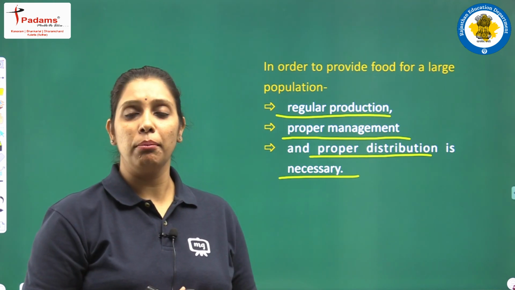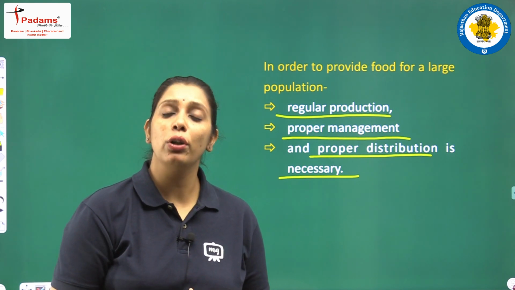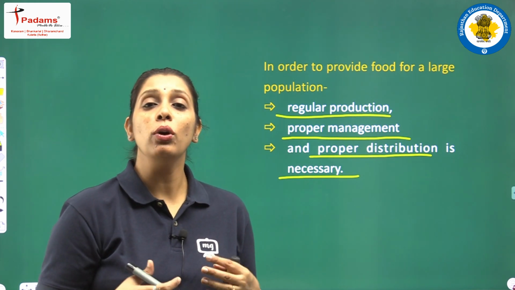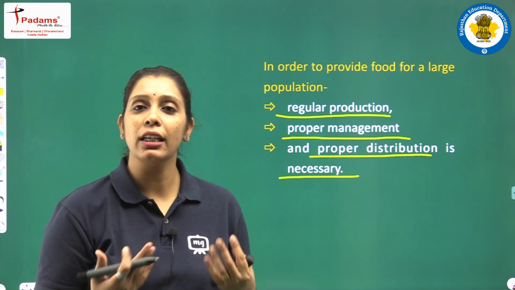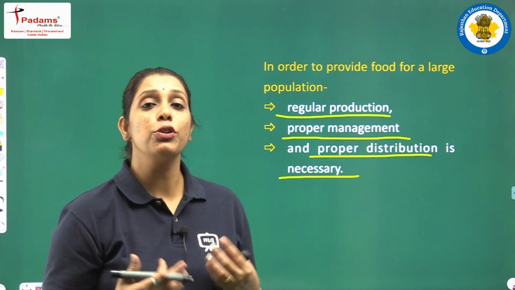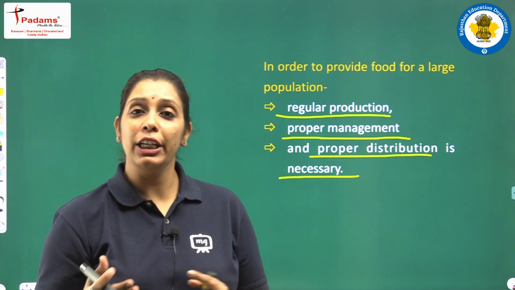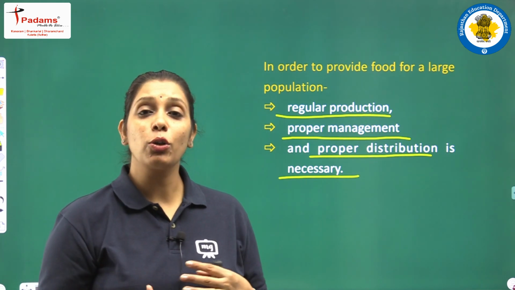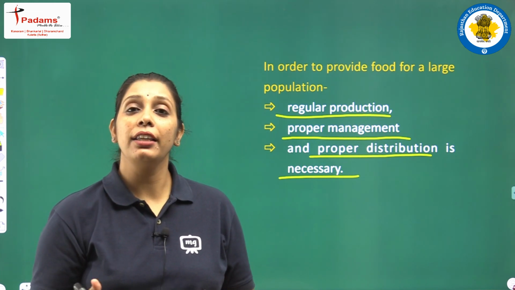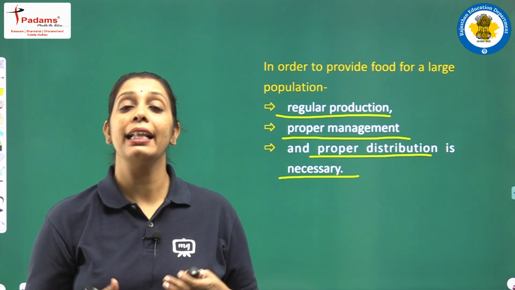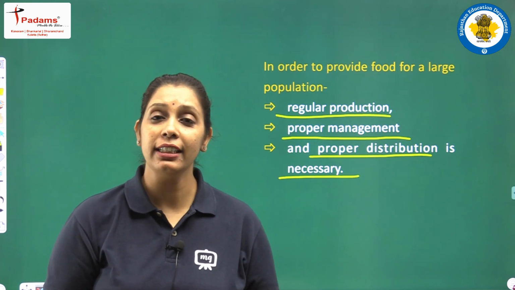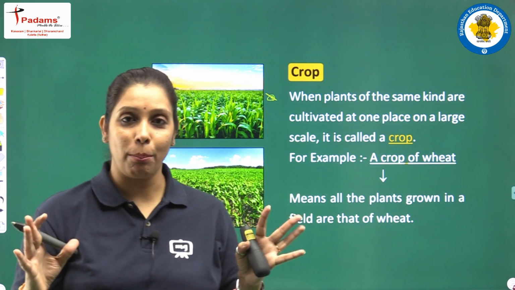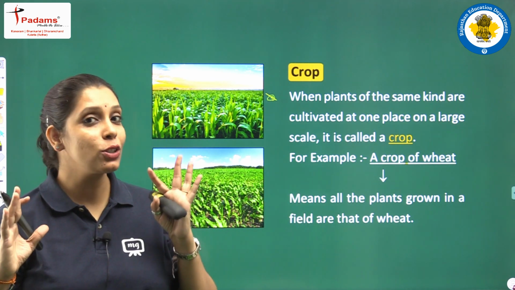Students, in ancient times, during the evolution of human beings, how did humans first provide food for themselves? They hunted animals or ate raw vegetables or raw fruits. Later on, as development happened, they started cropping the plants, isn't it? And they grew their own seeds like wheat, rice, etc. So let's discuss what a crop is, students.